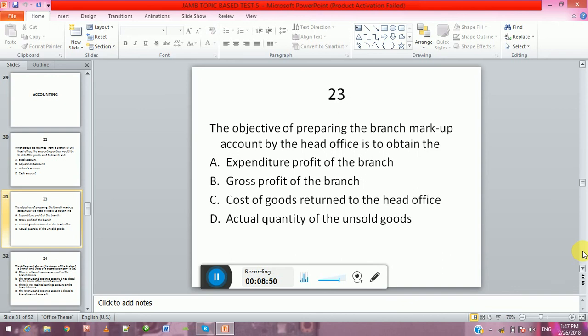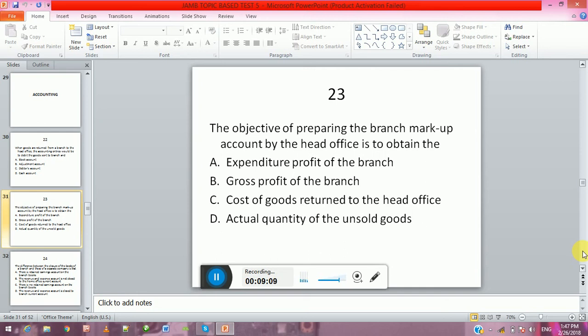The objective of preparing the branch markup account by the head office is to obtain the A, expenditure profit of the branch, B, gross profit of the branch, C, cost of goods returned to the head office, D, actual quantity of the unsold goods.